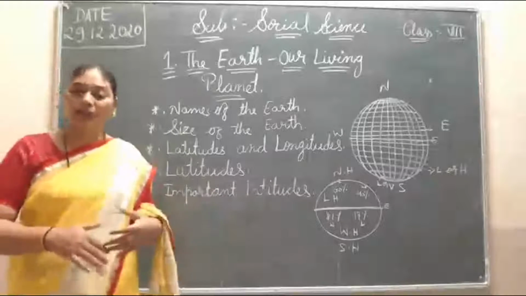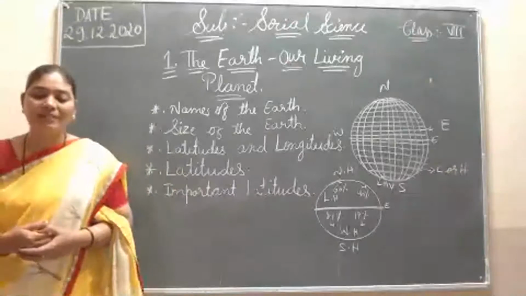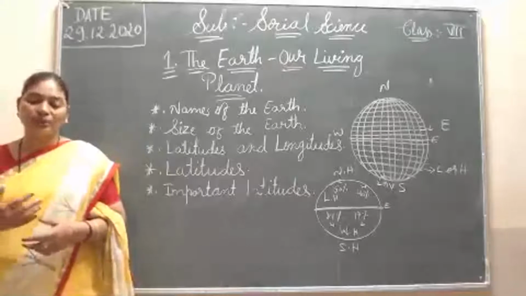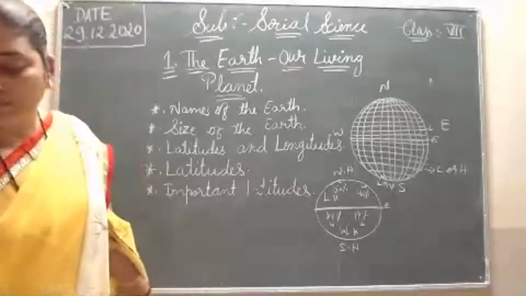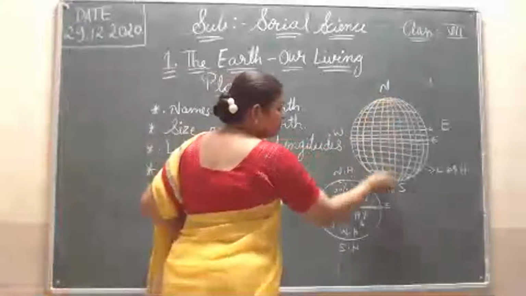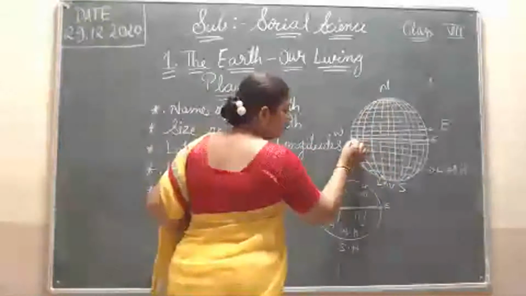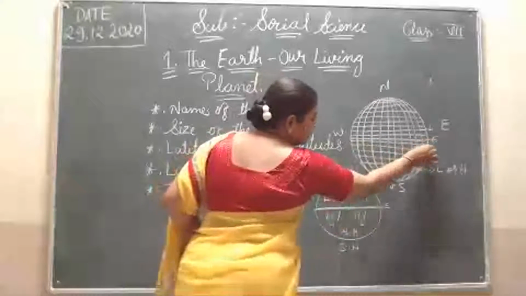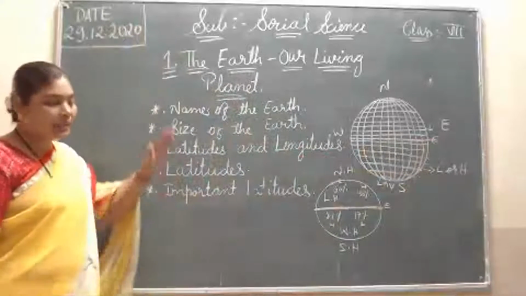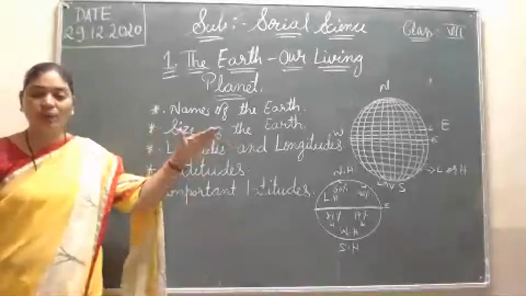Now we studied about the longitude. Now latitude. Latitude is an imaginary line which joins all the places which have the same angular distance north to south. This is the longitude line, joining from north to south. The latitude line from here to here will move this way, west to east. Slowly it goes up north, then it becomes south also. So latitude means horizontal lines.